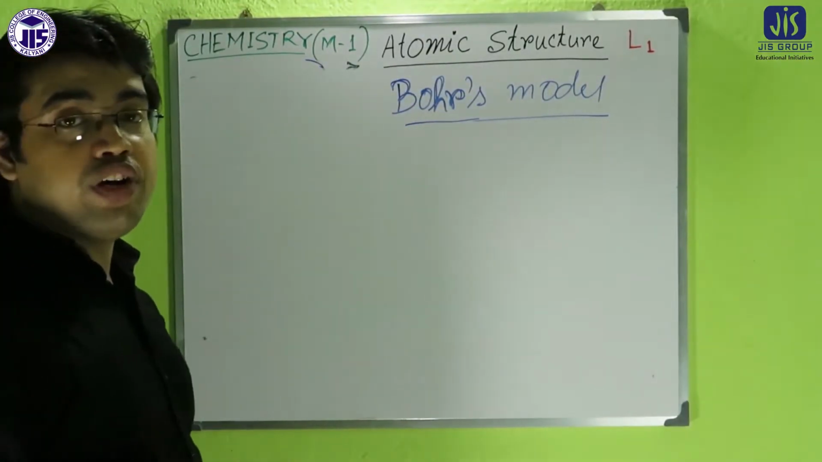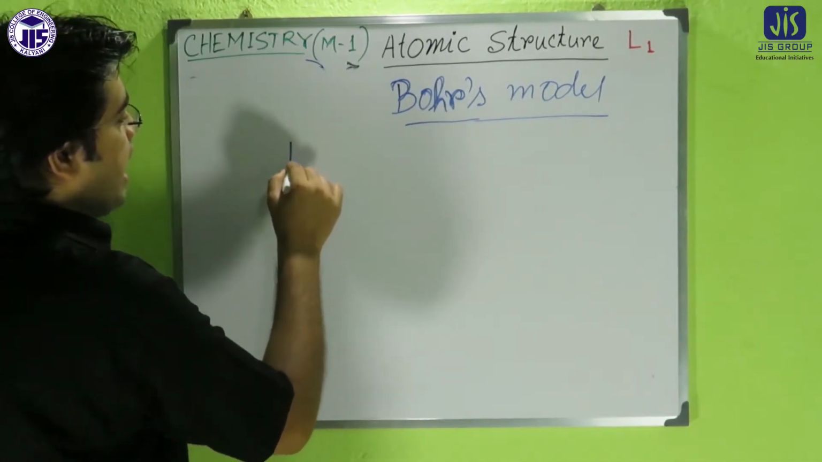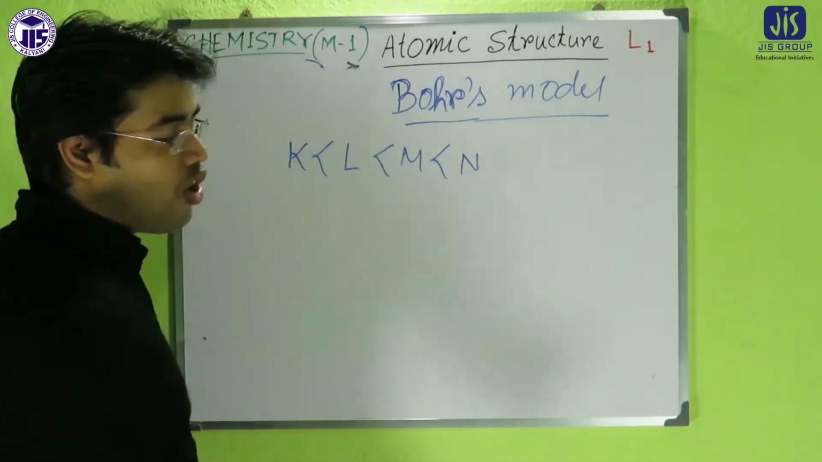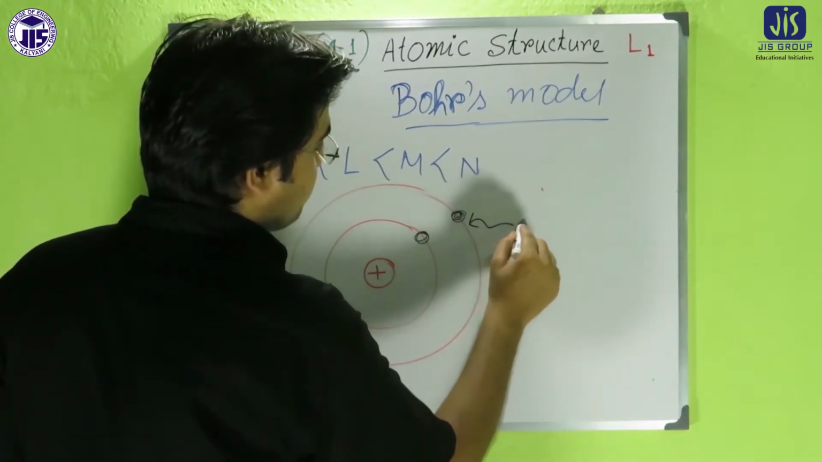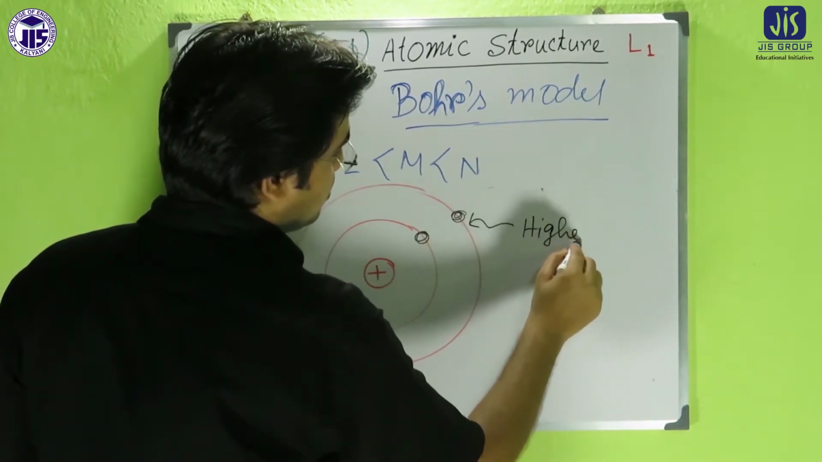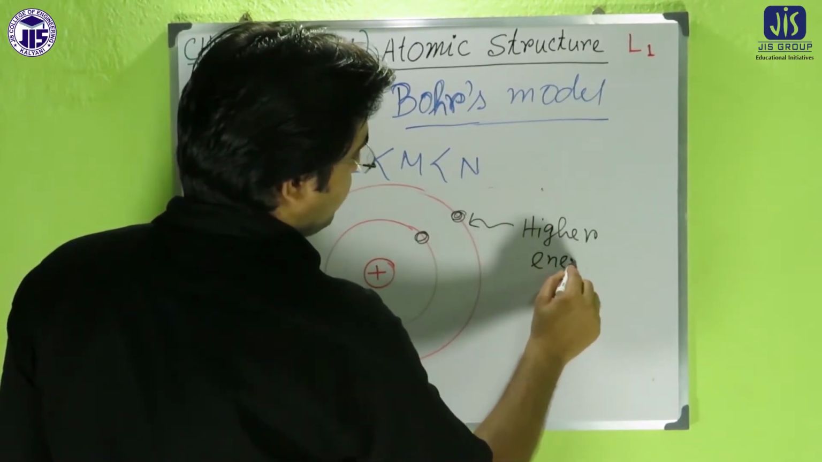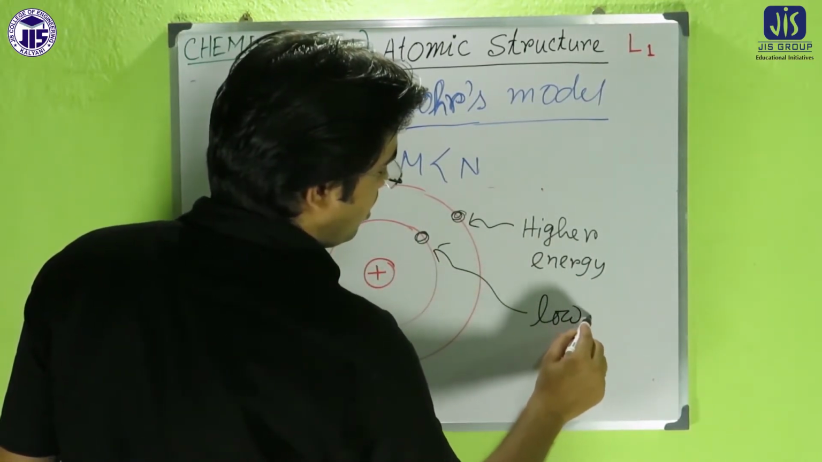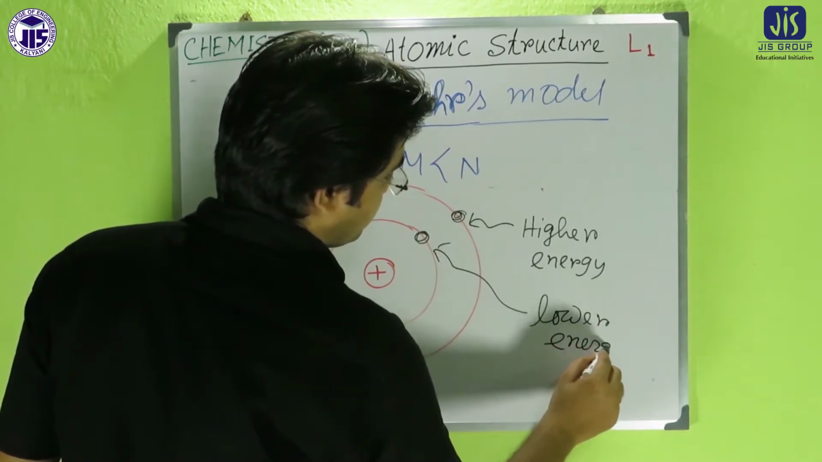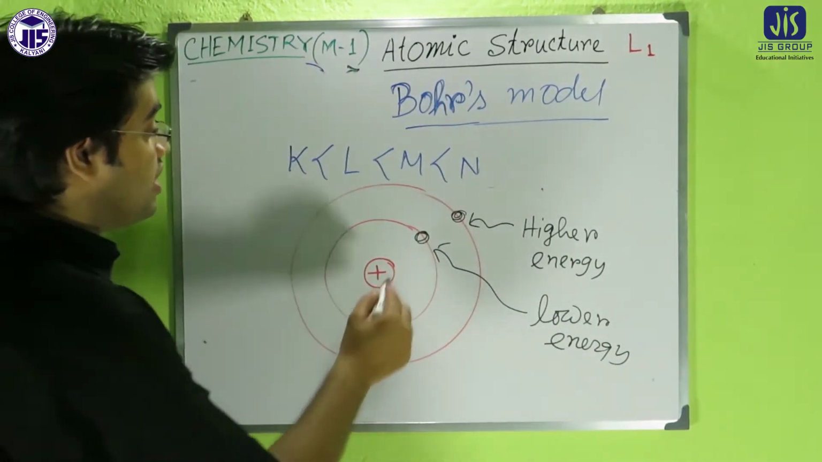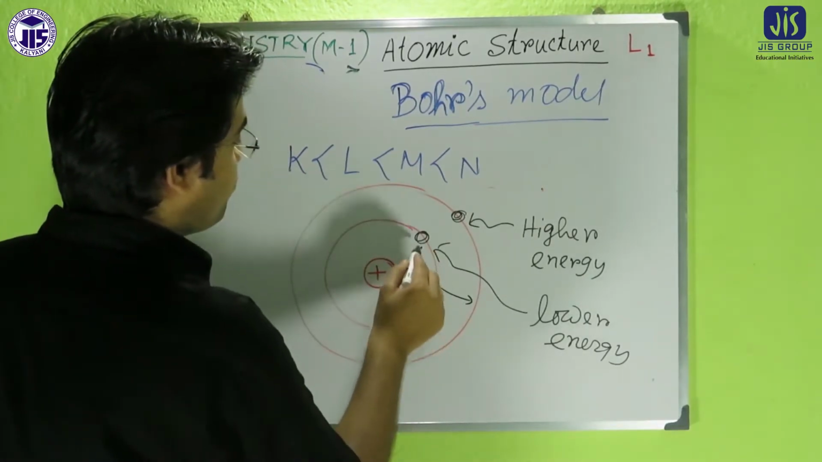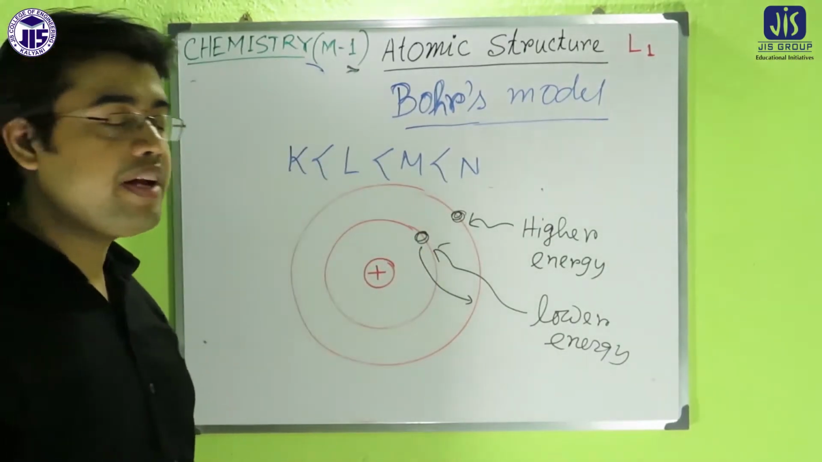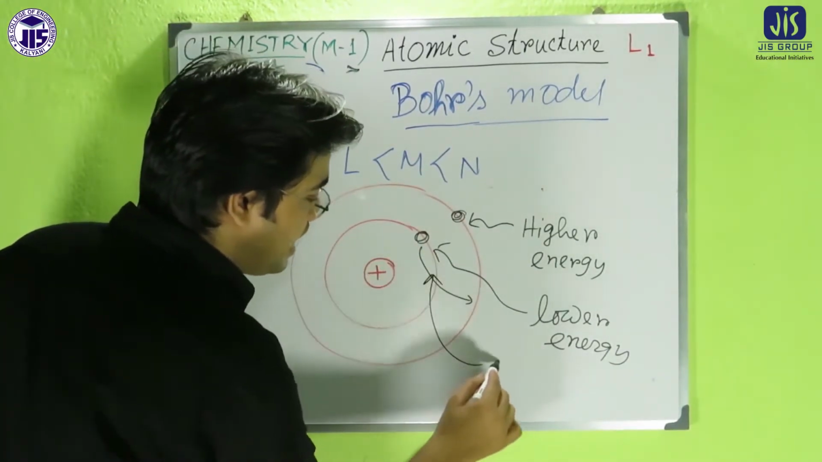Next postulate, according to Niels Bohr: if the energy increases in that order, that electron will have the higher energy, and obviously that electron will have the lower energy. Now if that electron jumps from a lower orbit to a higher orbit, then what happens? That electron must absorb the energy.